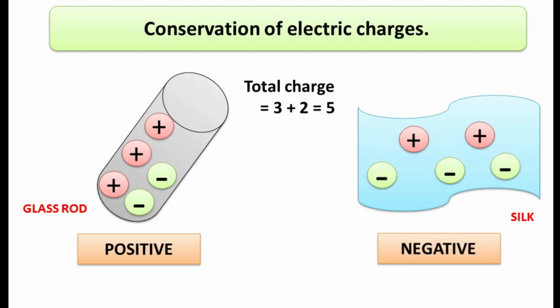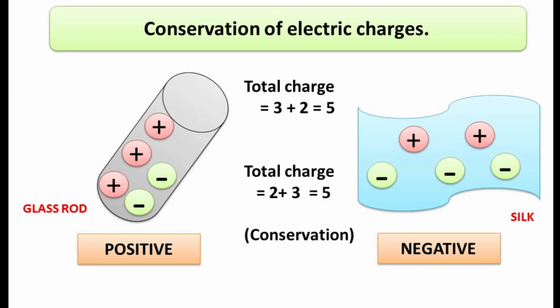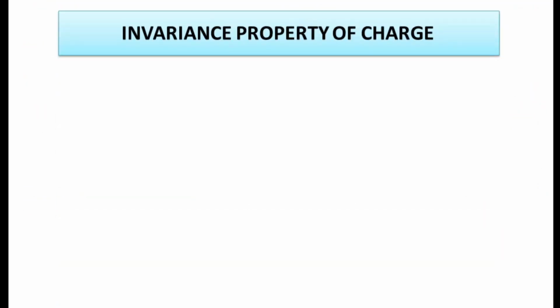Now glass has 3 protons and 2 electrons and is positive, and silk has 2 protons and 3 electrons and is negative. Total charge in this system is 2 plus 3, that is equal to 5 electron. Charges in an isolated system remains constant. So I hope no further explanation is needed for this. Now let us study the third property, that is invariance property of charge.